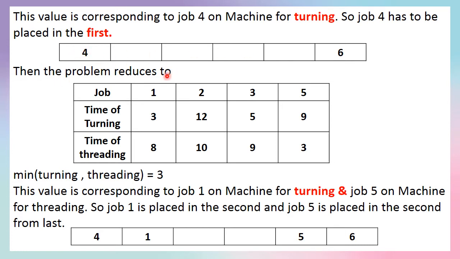Then the problem again reduces. It is the fourth job, so we have to remove that column from this table. So jobs 1, 2, 3 and 5 are here with corresponding times. Now again find the minimum turning and threading time, here it is 3. This value corresponds to job 1 for the turning machine and job 5 on the threading machine. So we have to place 2 jobs in the sequence: job 1 is placed next to 4, that is the second column, and job 5 is placed second last.